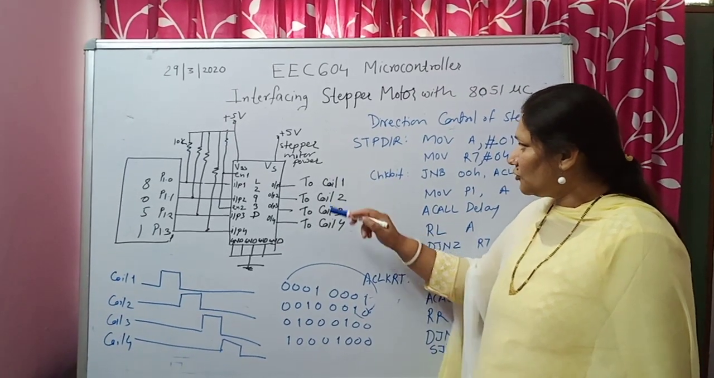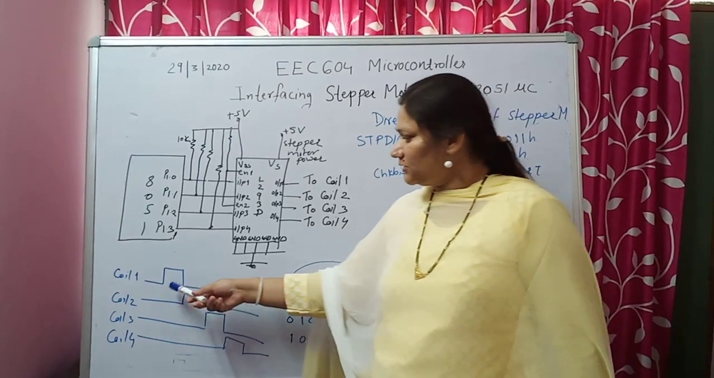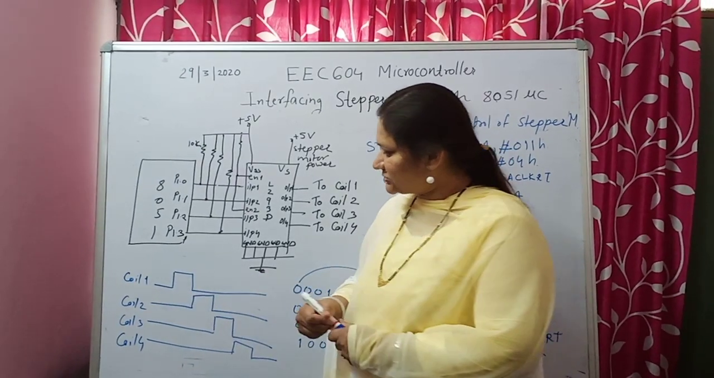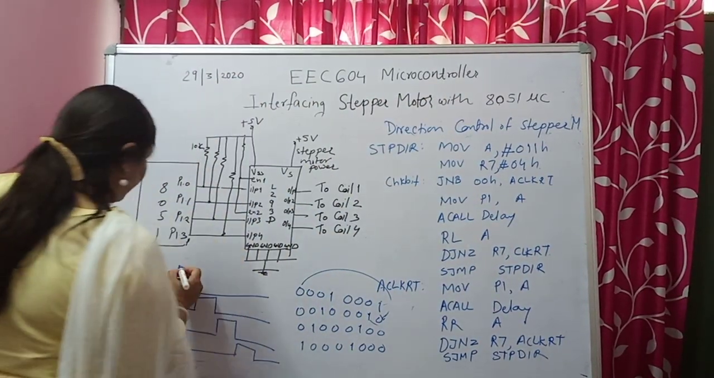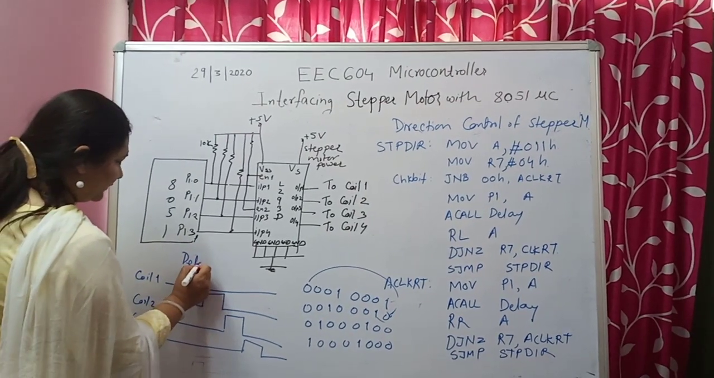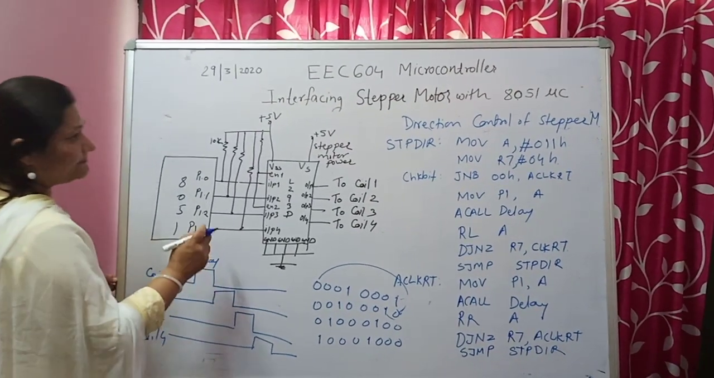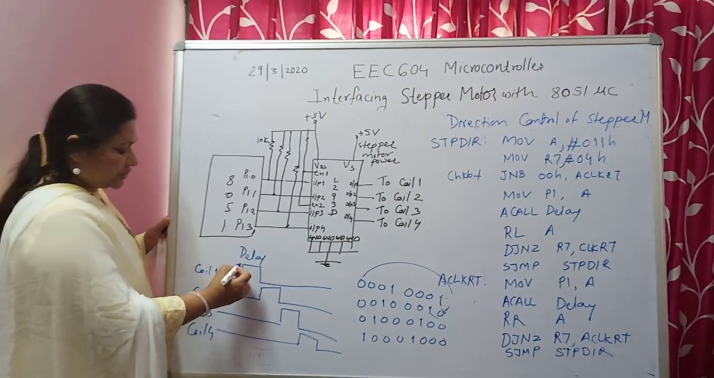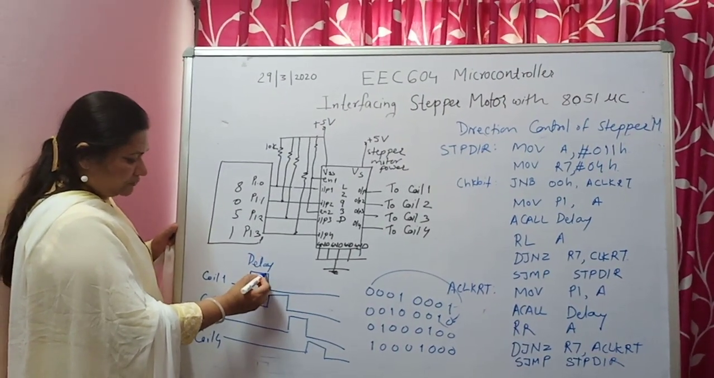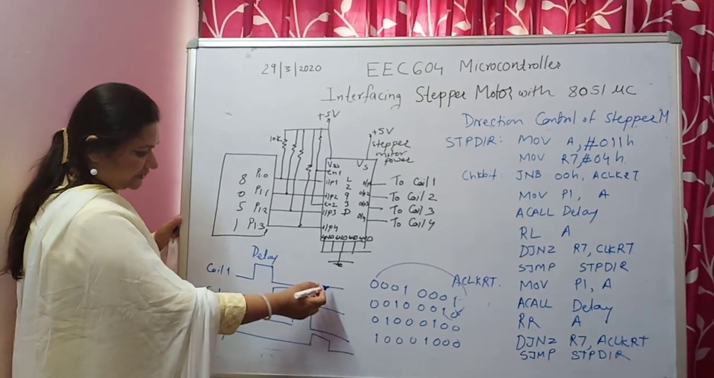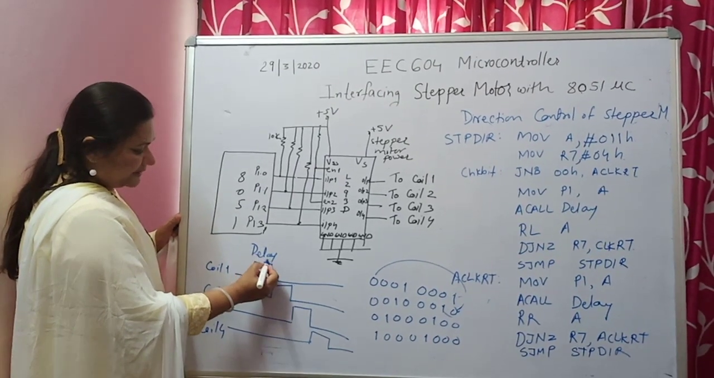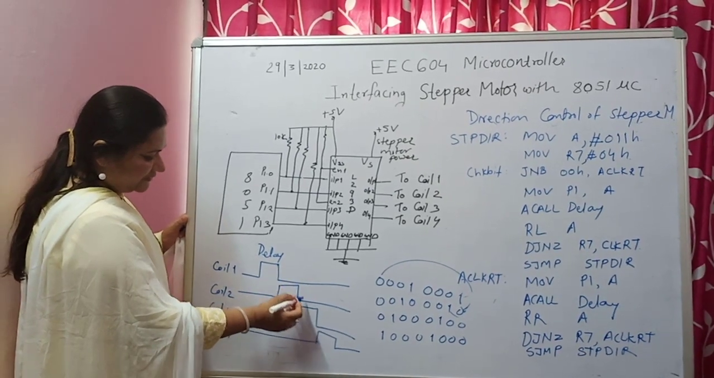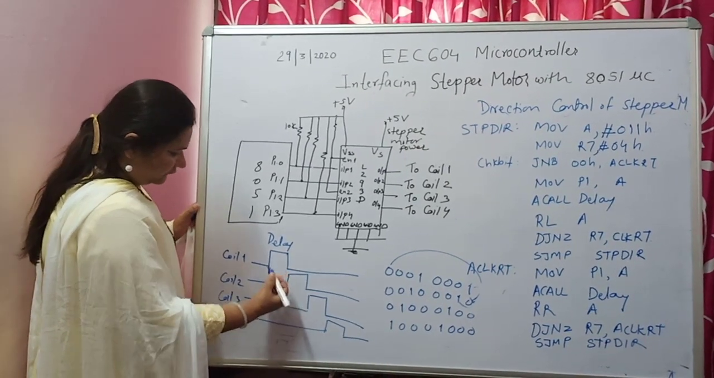Now for clockwise rotation, we have to apply the sequence of pulses like this. Coil 1 will get the pulse for some delay. You can write a delay program depending upon the manufacturer, because different manufacturers have given different specifications for stepper motors. So this delay will depend upon the timings provided in the manufacturer sheet. You will write the delay program for this much period, and the same delay will be called for all the 4 coils.